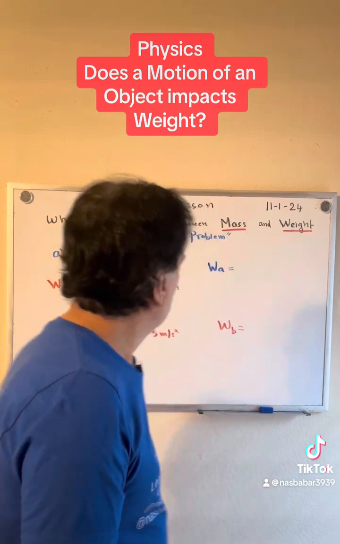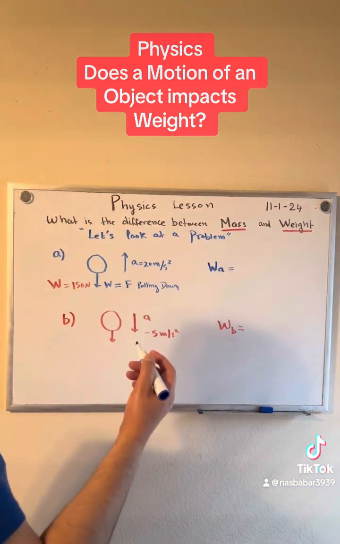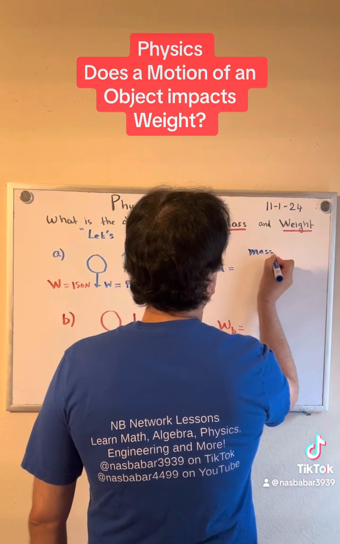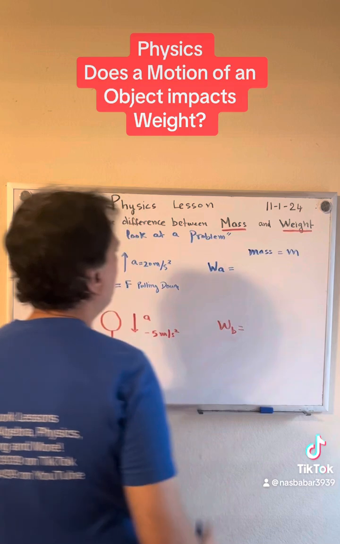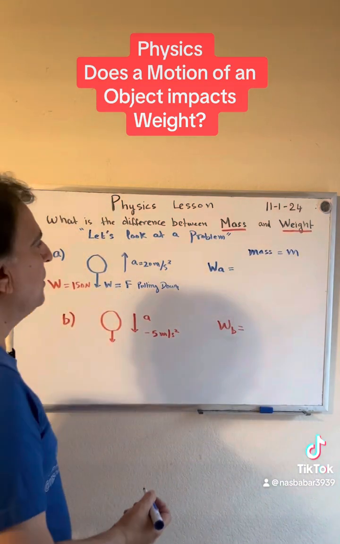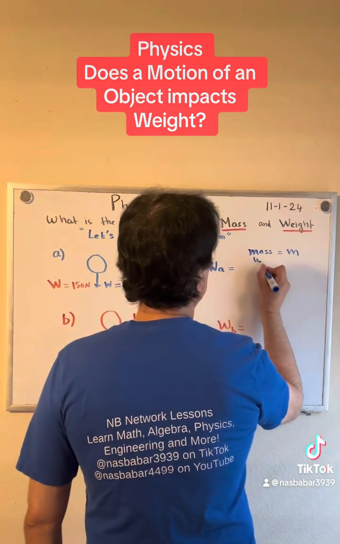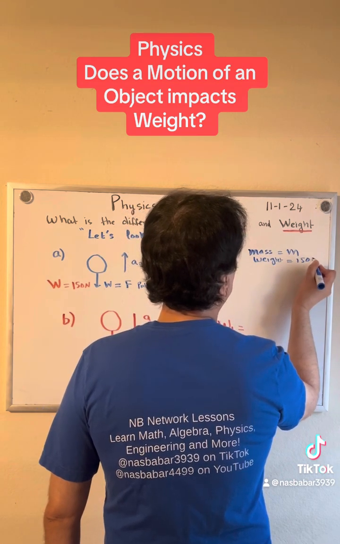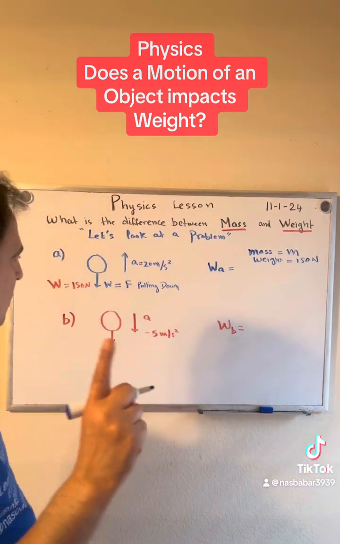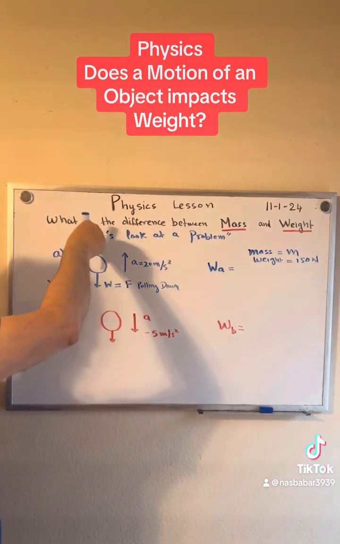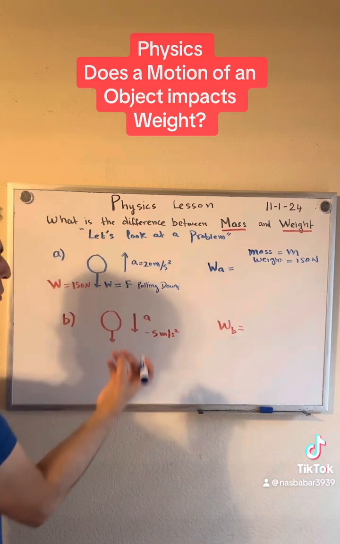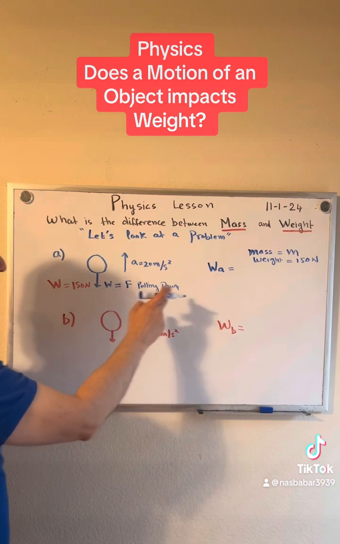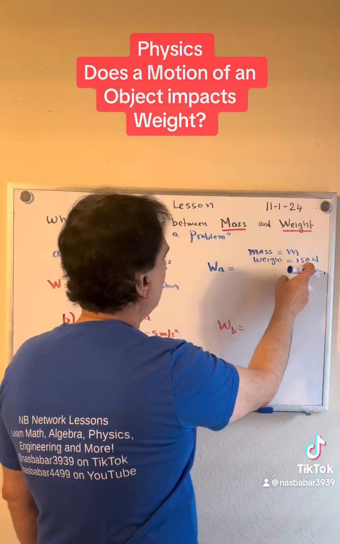Well, let's look. Let's say we have a ball. That ball has a certain mass, let's call it mass equal to m, and let's say that weight is basically 150 newtons. I can write this in newtons because if you recall, when the ball is coming down, the force which is pulling down is weight, and that weight is the force. So that's why I can write this in newtons.